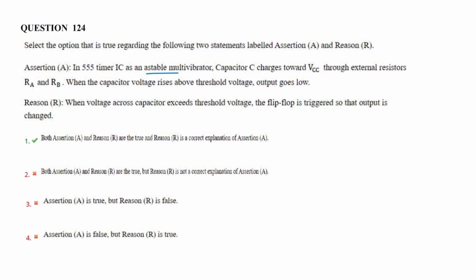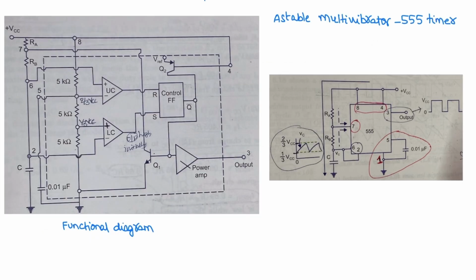Why does the output become low? When the voltage across the capacitor exceeds the threshold voltage, the flip flop is triggered so that the output is changed. So the assertion is correct, and the reason is the correct explanation for the assertion. So option 1. Now let us see the functional diagram of the 555 timer working in astable mode of operation.